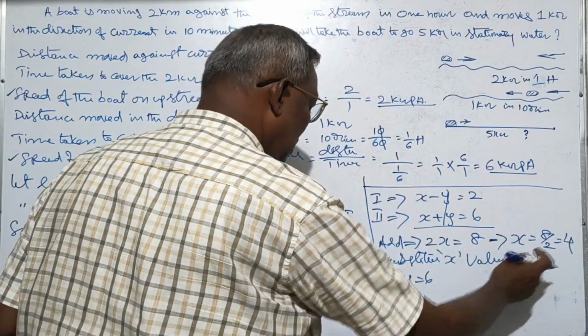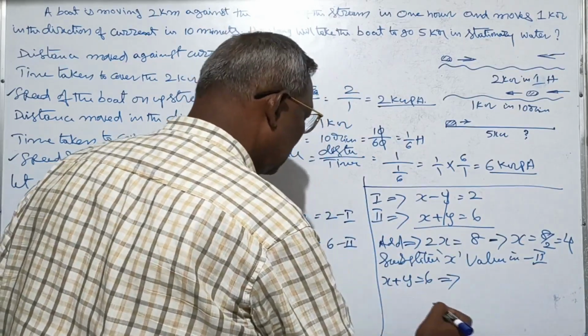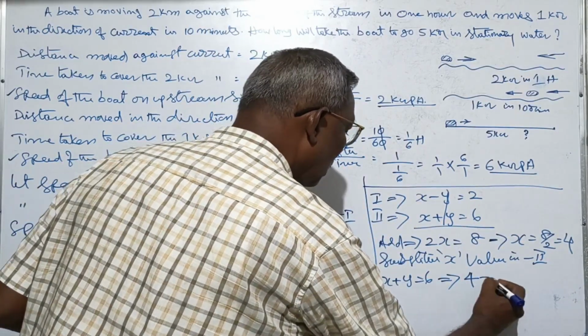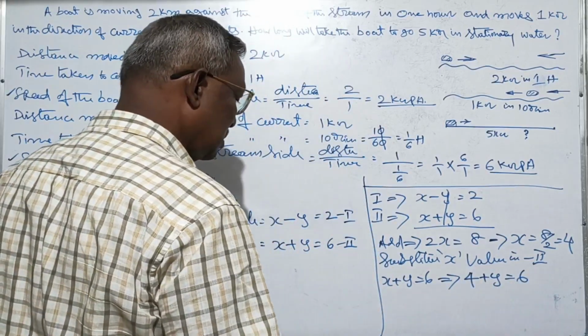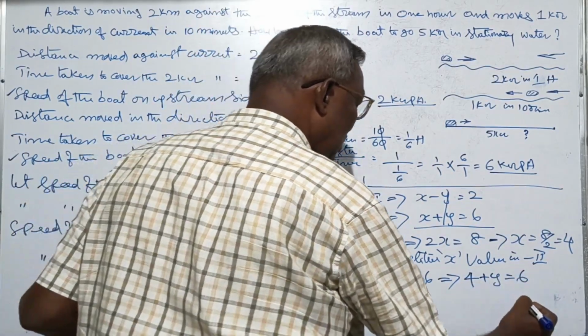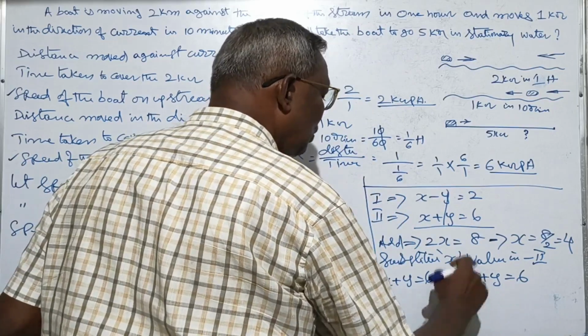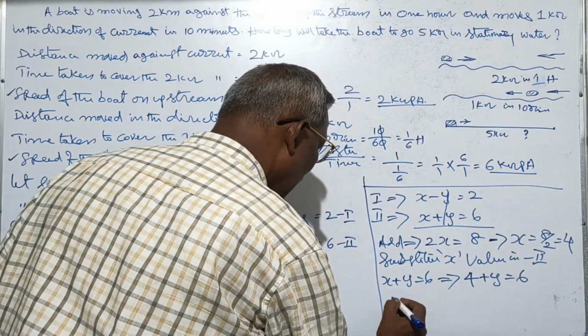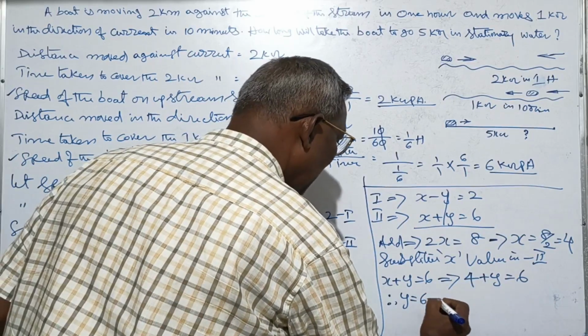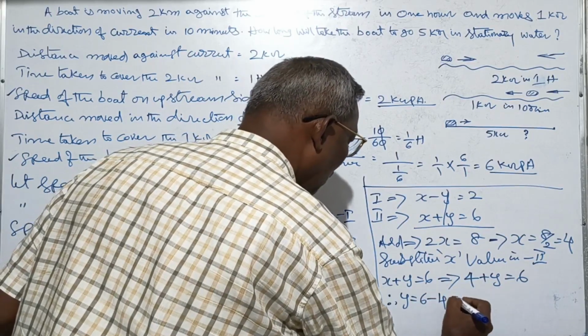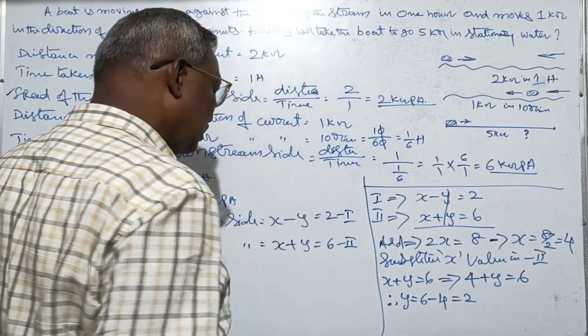Substituting, 4 plus y is equal to 6. Taking 4 to that side, y is equal to 6 minus 4, that is equal to 2.